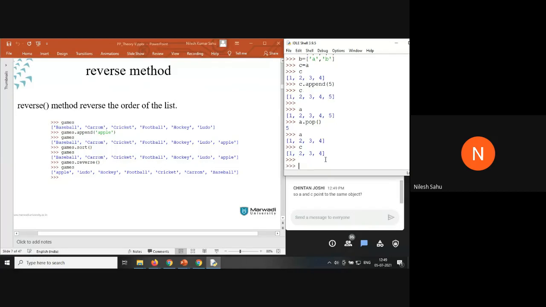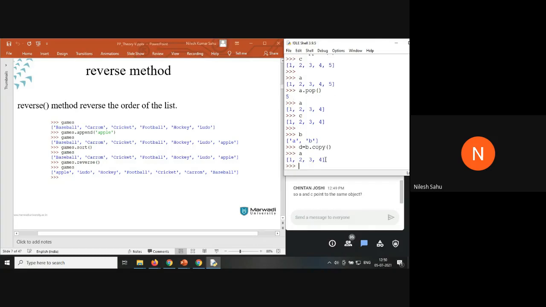So to avoid this problem, what are we going to use? We are going to use the dot copy method. Like b was a, b. Let's take a variable d here, d equal to b dot copy. When I say b dot copy, the value of b is being copied to d, but a different memory location is assigned to d. In the previous case, c equal to a, the value of a was copied to c, but they were referring to the same memory location, the same object. But here, when I say d equal to b dot copy, even though the value of b is copied inside d, they will be referring to different memory locations.